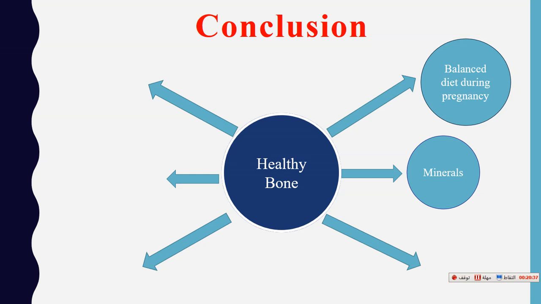Minerals meaning our diet should contain a balanced amount of every type of minerals and vitamins. Minerals are incorporated in our bone. The bone density is the measurement of how much mineral and calcium is in our bone. So minerals are very important for building strong bone.